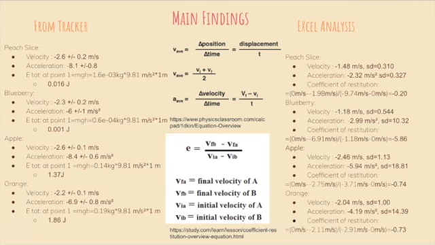We also compared the total energy for each system that we predicted by solving for the potential energy at point 1, as the drop just starts and the total energy is made up of potential energy. As expected, the total energy is greatest for the largest mass, the orange, and decreases based on mass. Finally, the coefficient of restitution is close to 0, as expected of an inelastic collision, for all trials except the blueberry, which we did not expect, but this is the only trial that bounced.